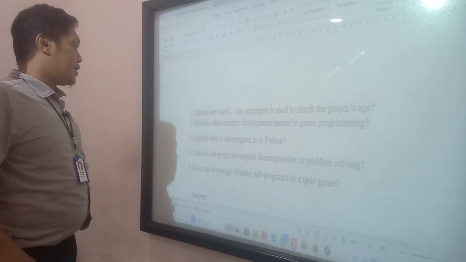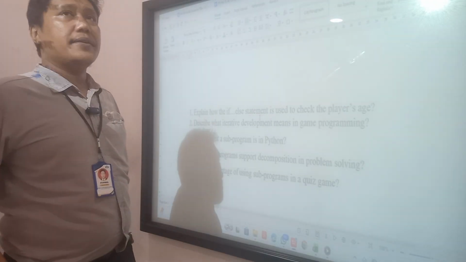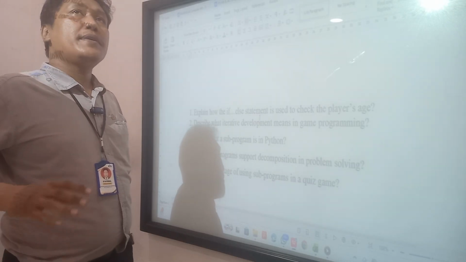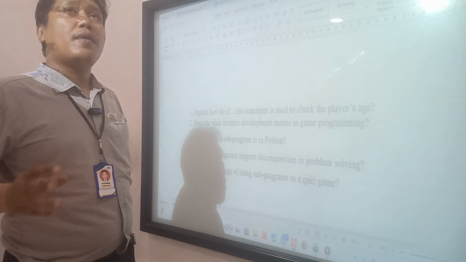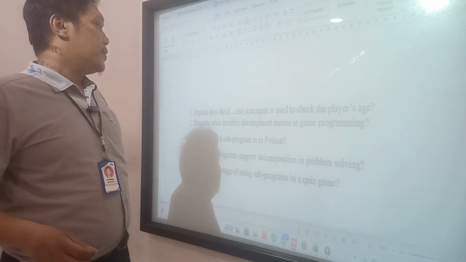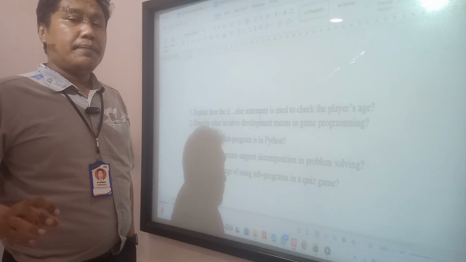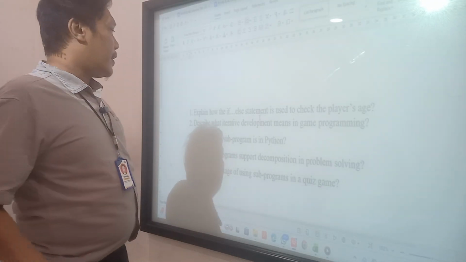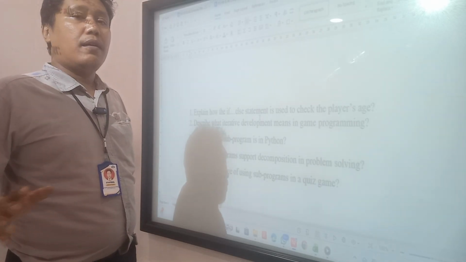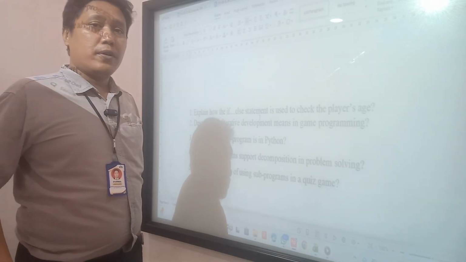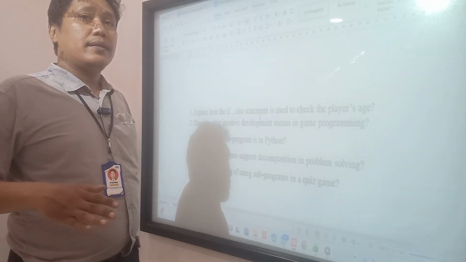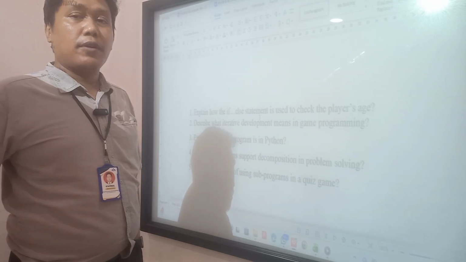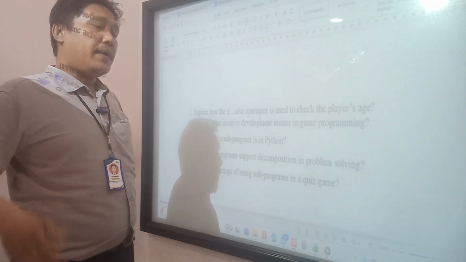Next, explain what a subprogram is in Python. A subprogram is like a small program or a function in Python. It manages a small action or small decision. In Python we can make a subprogram using def. Small subprograms make up the main program, so we decompose the problem into many subprograms to create the main program.